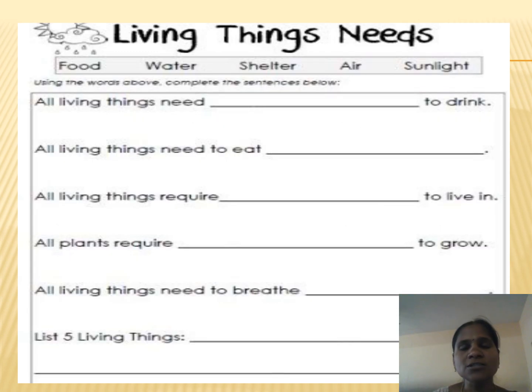Hope you are thorough with the concept of living things and non-living things. Do you know the meaning of living things and non-living things, and what the examples of living things and non-living things are? Now you complete this worksheet.